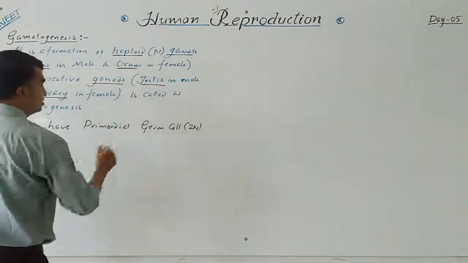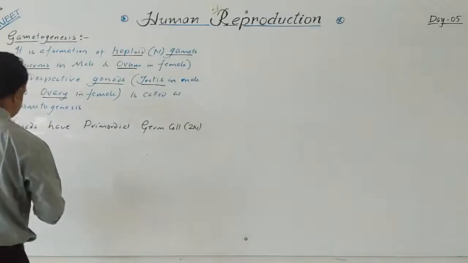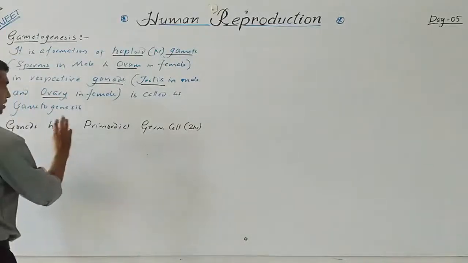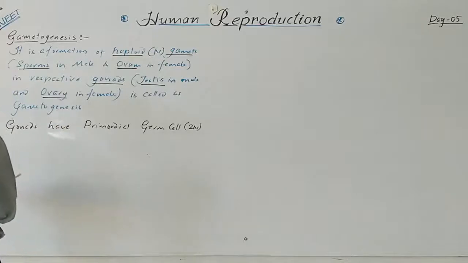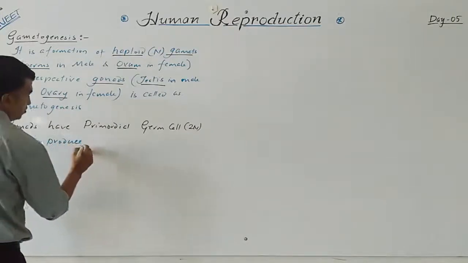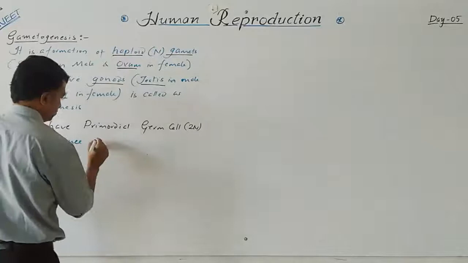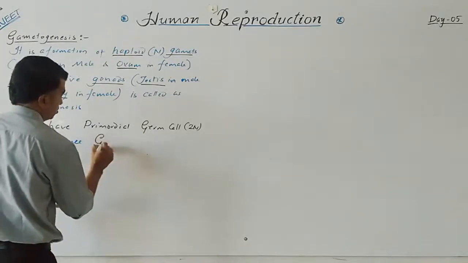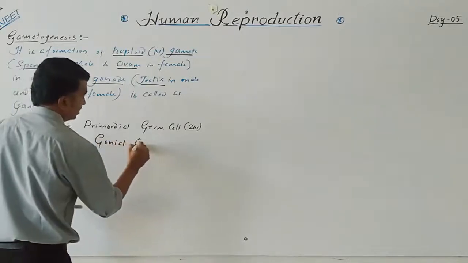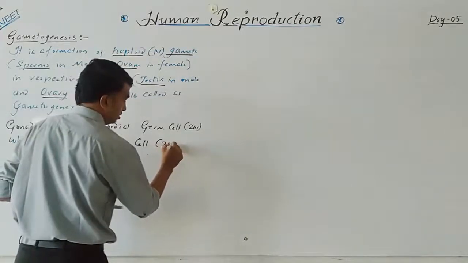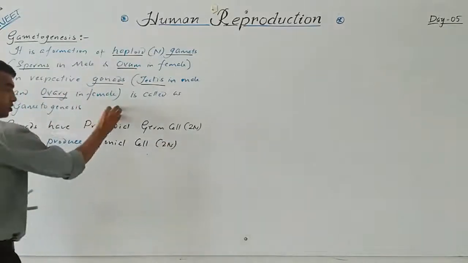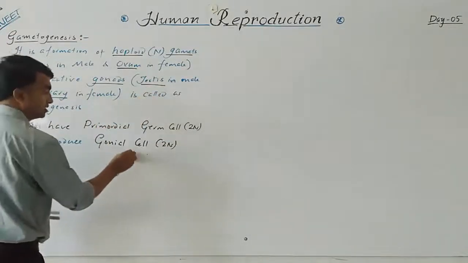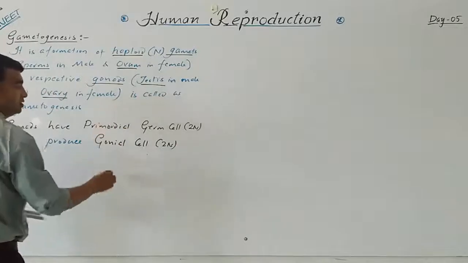So these primordial germ cells produce gonial cells, which are also diploid. Primordial germ cells are diploid, gonial cells also diploid, so both are diploid.